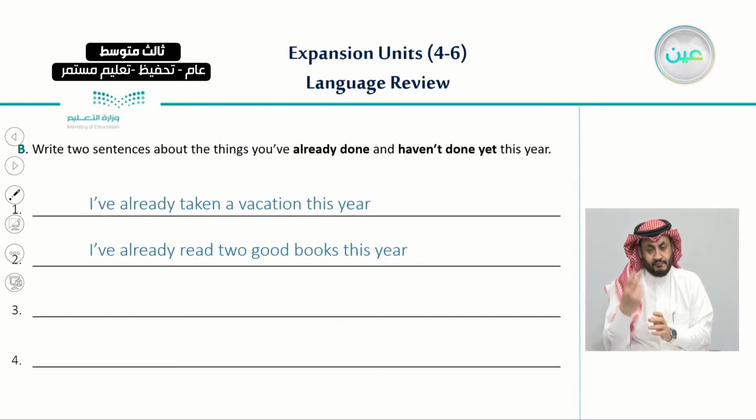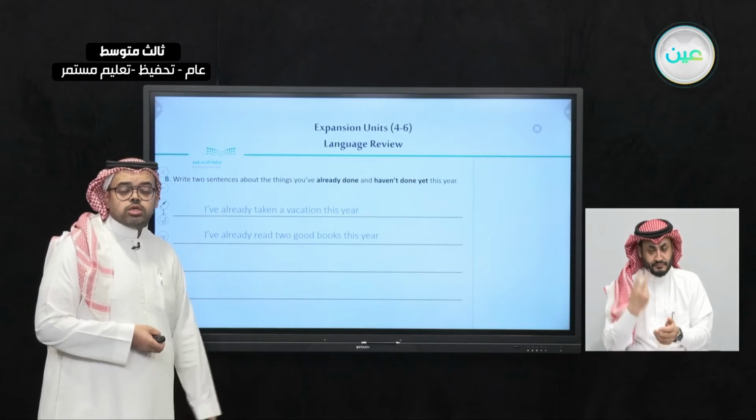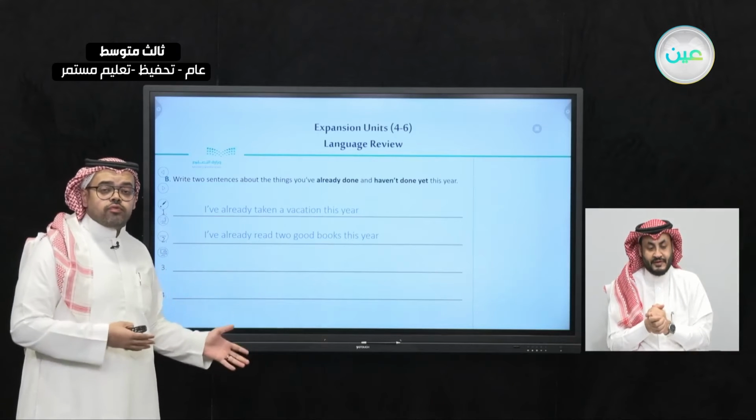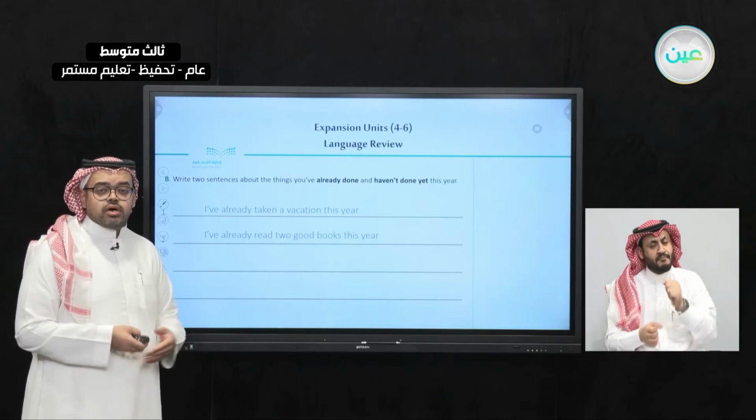Number 2, I have already read 2 good books this year. So this is about myself. So these are the 2 things that I have already done this year, which is that I have already taken a vacation, and also I have already read 2 books this year. So now let's move on to the things that I haven't done yet.